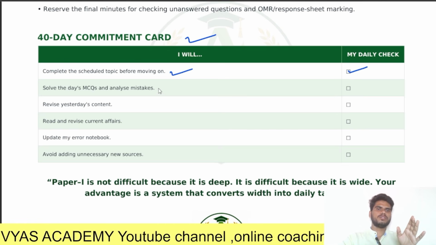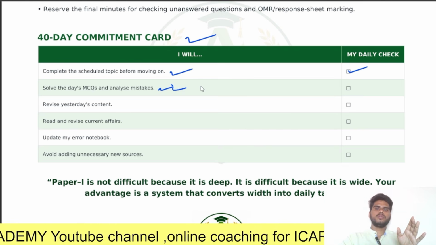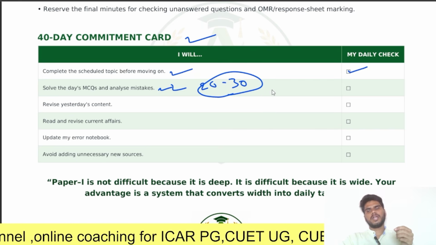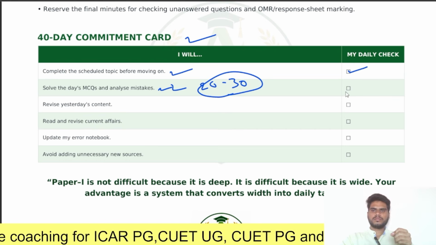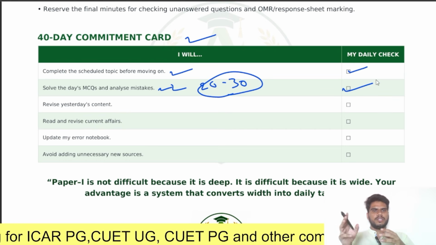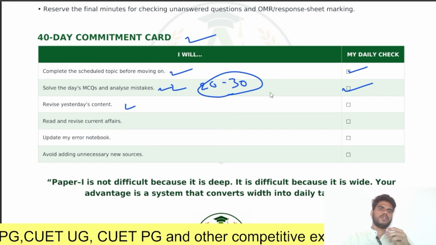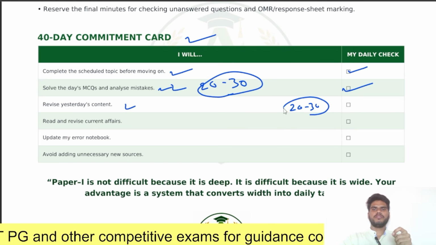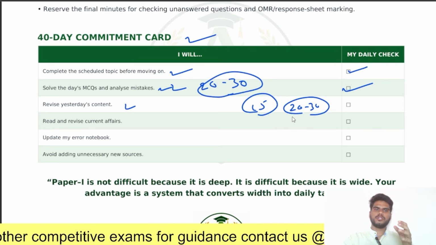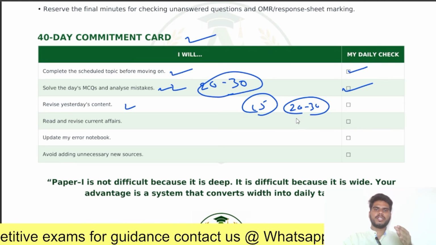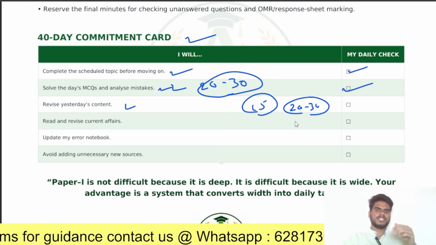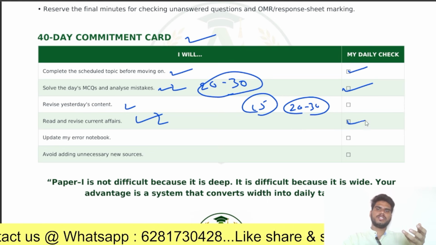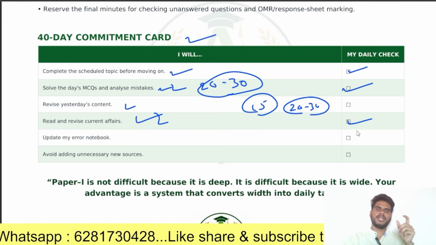Next, solve the day's MCQs and analyze the mistakes. Give 20 to 30 minutes for solving MCQs and analyzing your mistakes. At the end of the day, do the daily check for this. Next, revise yesterday's contents. Daily in the morning, give 15 minutes, which is more than enough, for revision or recalling yesterday's topic. Next, read and revise current affairs. You should read and revise current affairs daily.